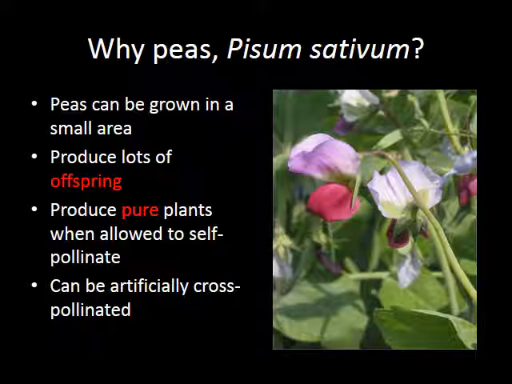Second, peas produce a ton of offspring, so you don't have to wait a very long time for them to regrow and regenerate and make a new generation. Imagine if you used humans: you'd have to wait a good 15, 16 years before being able to breed them again. Also, you can produce pure plants when you just let them self-pollinate, so you don't let them mix pollen with different plants, you just leave them alone. And you can artificially cross-pollinate them, so you can physically move pollen from plant to plant to get the crosses that you want.